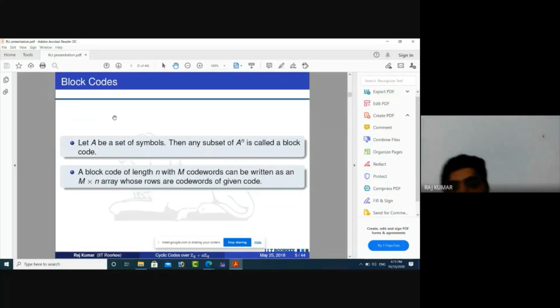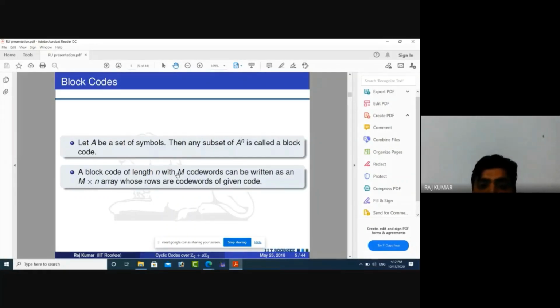Now we define block codes. Let A be any set of symbols. A can be a field or ring. Then any subset of A to the power n, where A to the power n is the set of n-tuples with entries from A, is called a block code. That means any set in which every code word has length n is a block code.